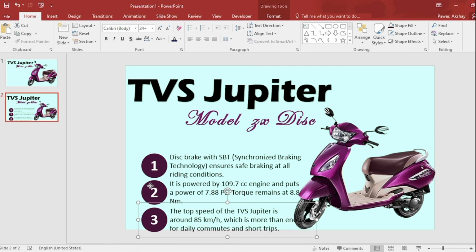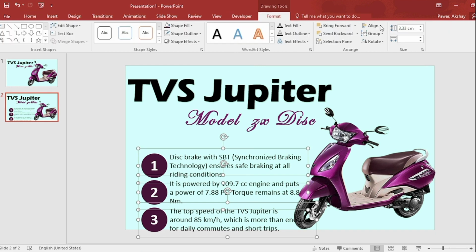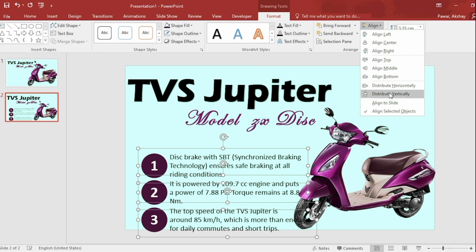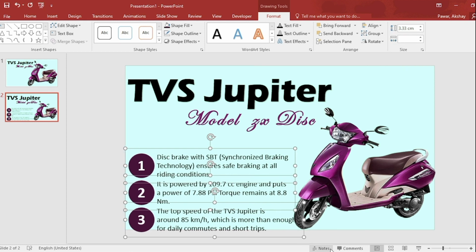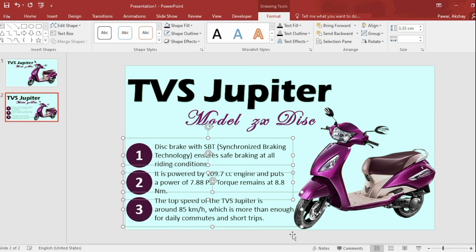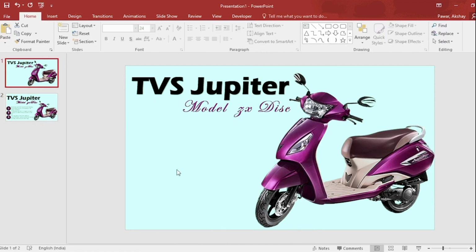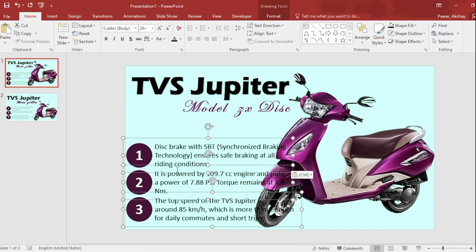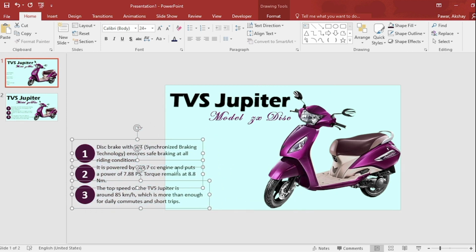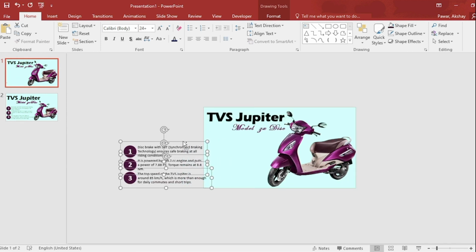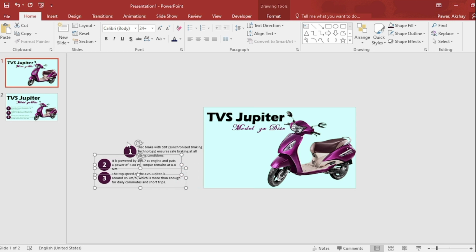Now select all three and go to Format. Distribute them vertically by align. Adjust properly of the slide. Copy all three and paste them on the first slide. We will zoom out the slide and set each text box like this.